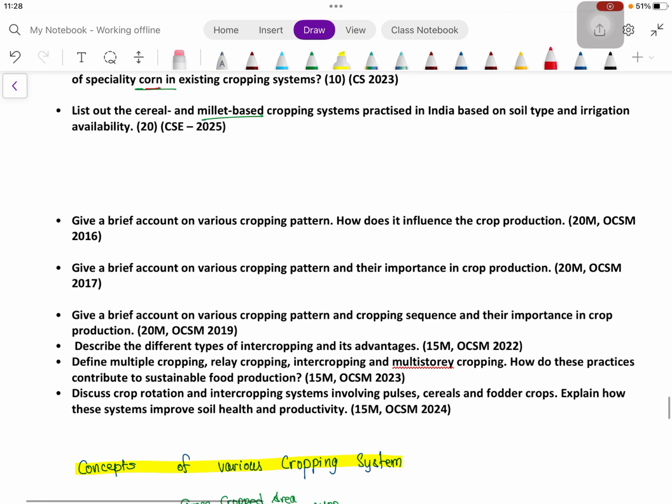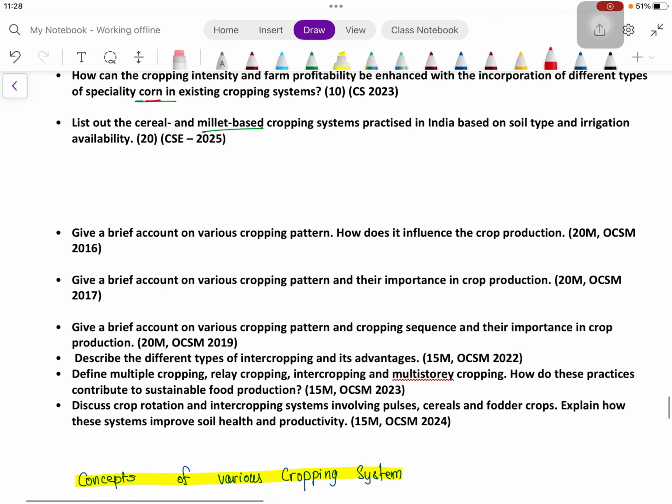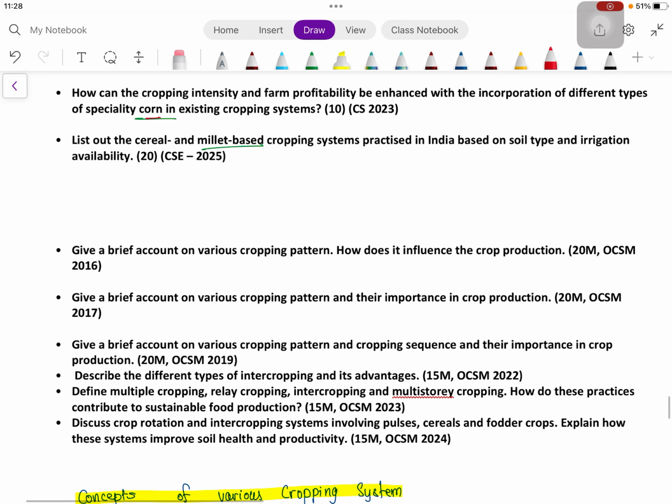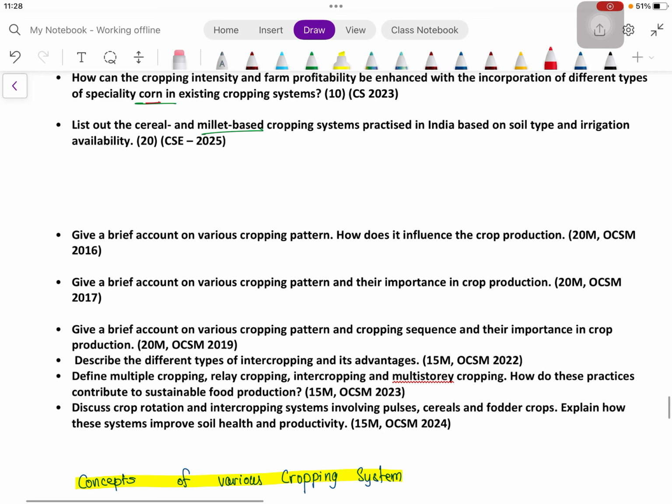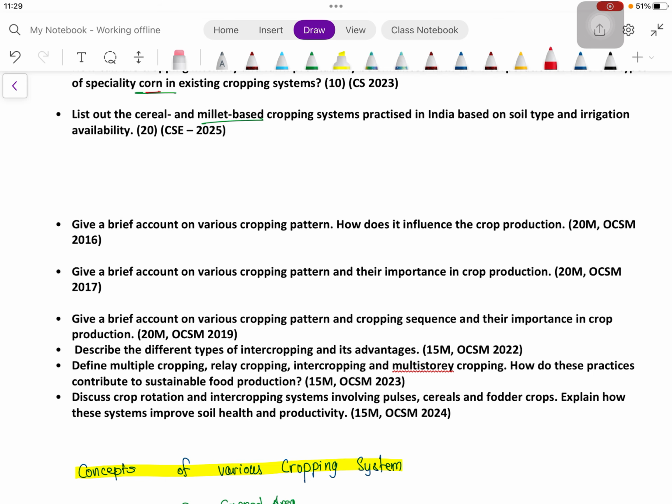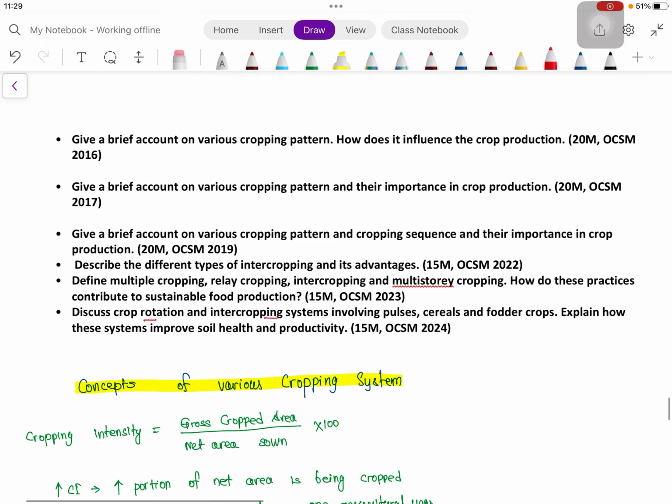Then in OPSC, previously the questions were somewhat direct, like the brief account on various cropping patterns that influence crop production. This question has been repeated in 3 years. Then questions on intercropping, multiple cropping, relay cropping, everything has been asked. And here also, discuss crop rotation or intercropping system involving pulses, cereals, fodder crops, and how this system improves soil health and productivity. So considering this question, let us start today's discussion.